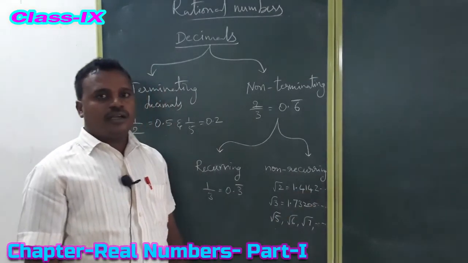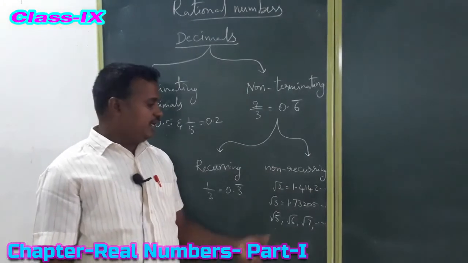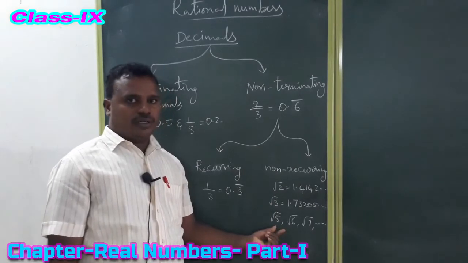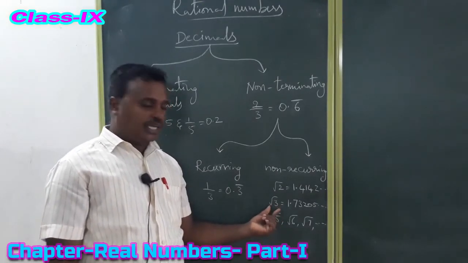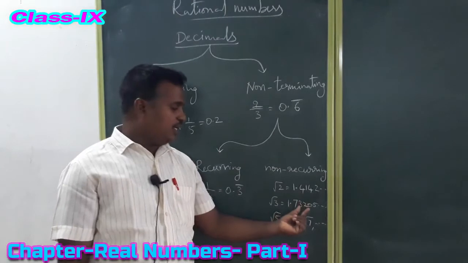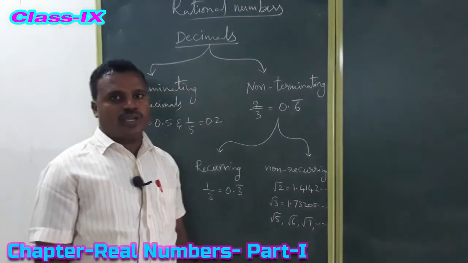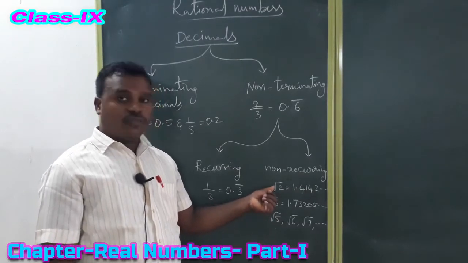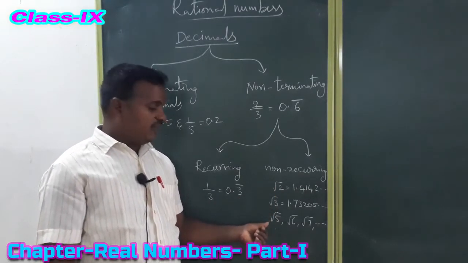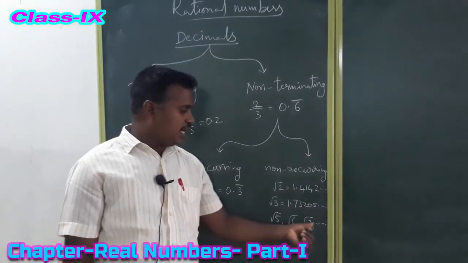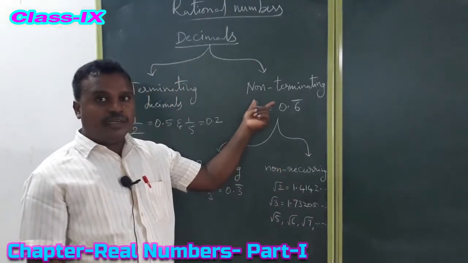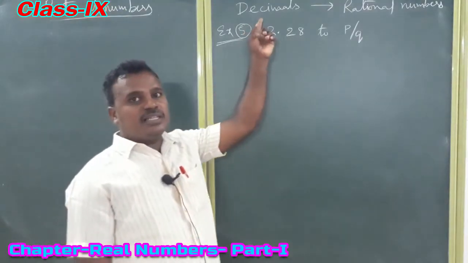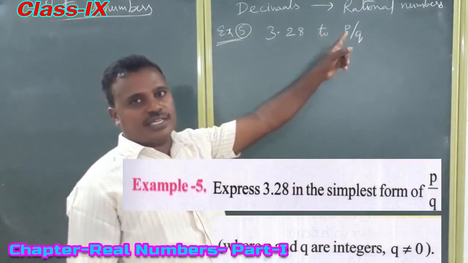1.4142 going on, not recurring, not repeating, it is going on. So this type of decimals, the value of root 3, 1.73205 is going on. So the value of root 2, the value of root 3, the value of root 5 are non-terminating, non-recurring, non-repeating decimals. The concept now is how we change decimal numbers into rational numbers.